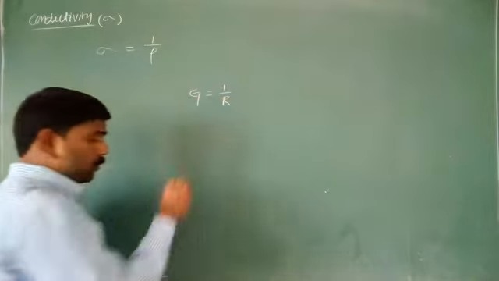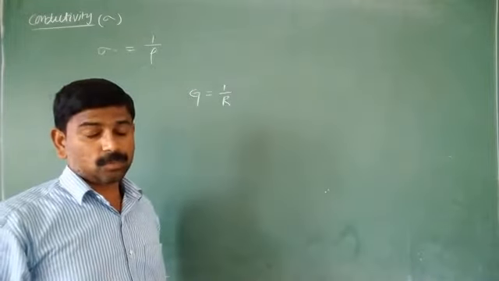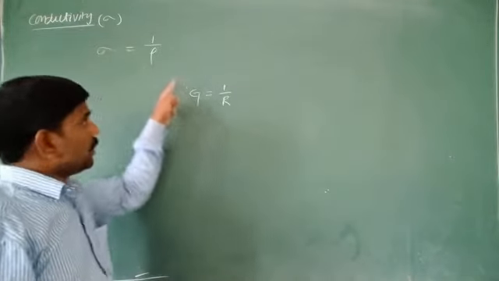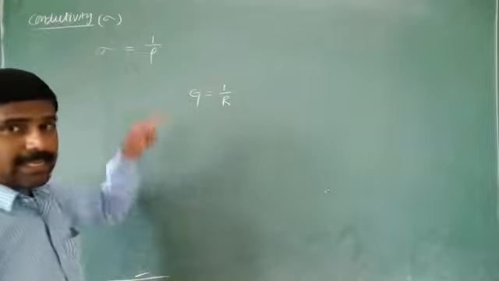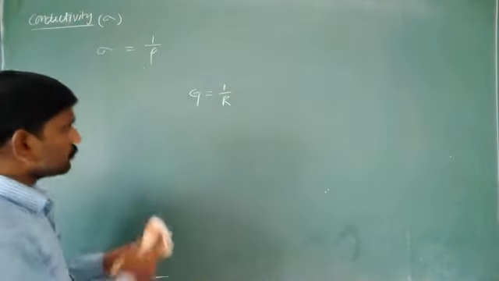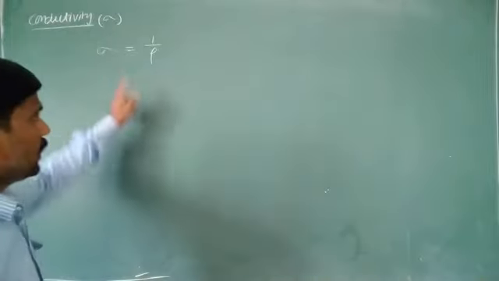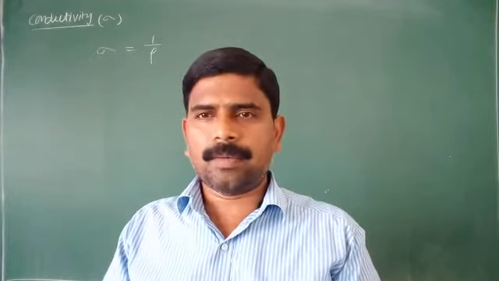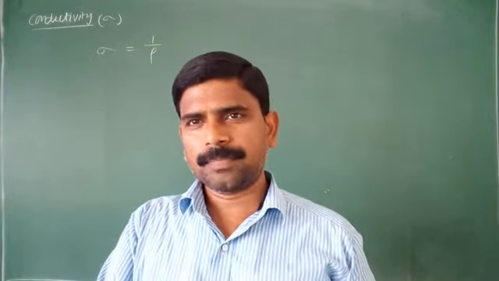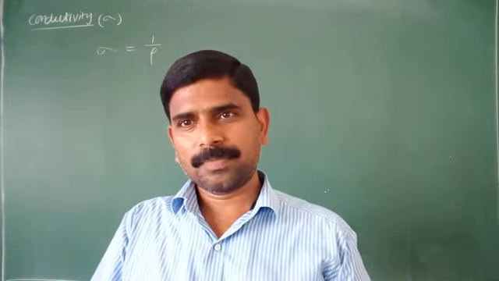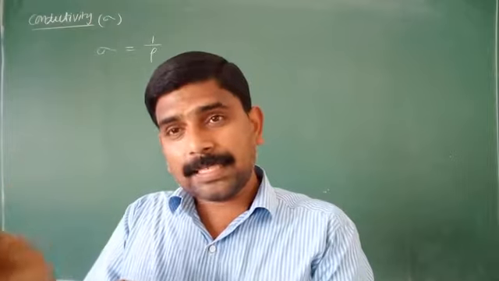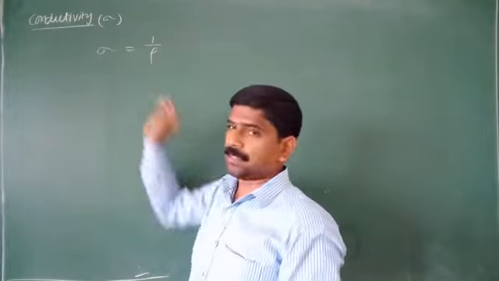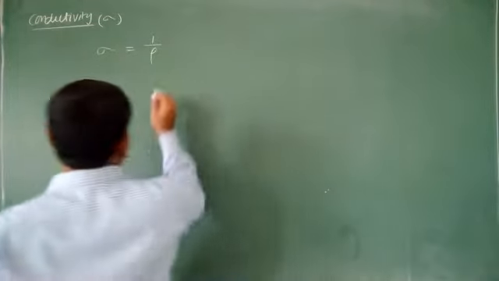Capital G is equal to 1 by R. Reciprocal of the resistance is conductance. Reciprocal of the resistivity is called the conductivity. So what is the unit for this conductivity? If the conductivity value is more, its conductance is more, meaning more current is passing through it. When resistivity is more, current passing through the conductor is less. Reciprocal of the resistivity is the conductivity.